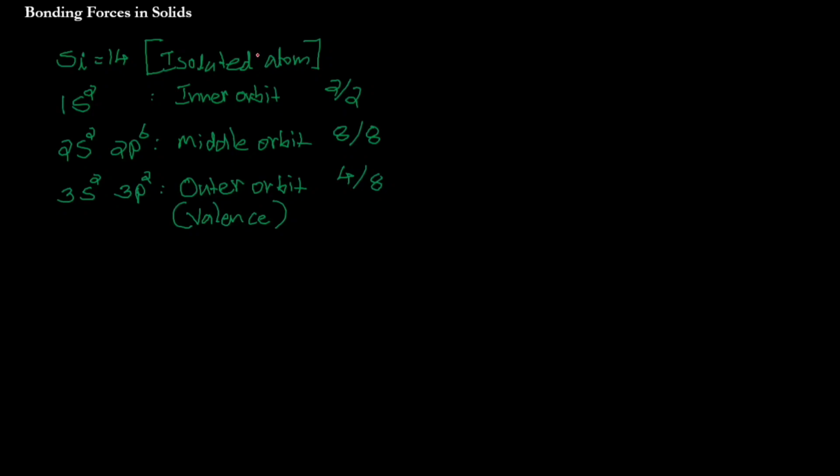What will happen? The outermost orbit 3p is going to overlap with the outermost orbit of the other silicon atom. As I bring them closer, 3s is going to overlap, then 2p, and it keeps on going the same way.